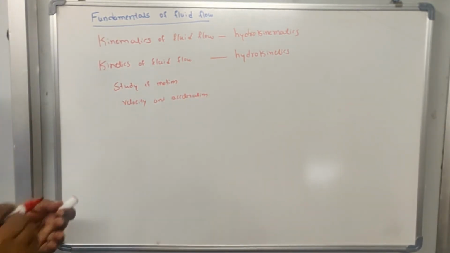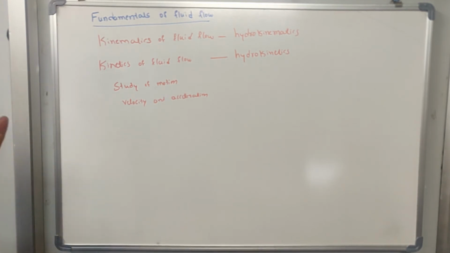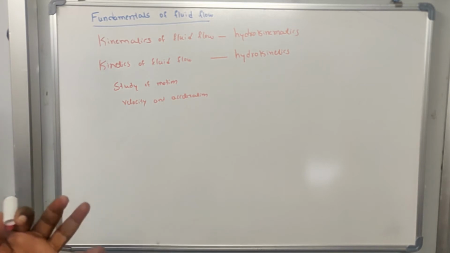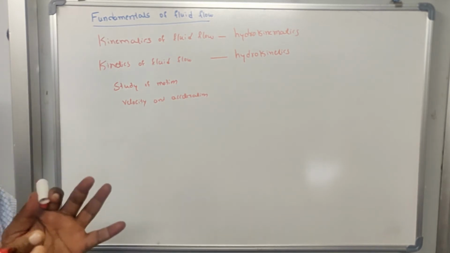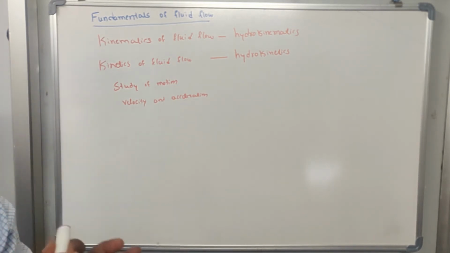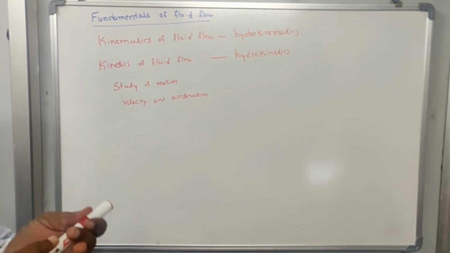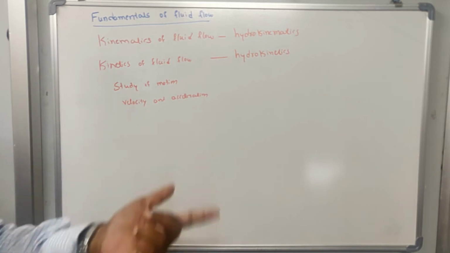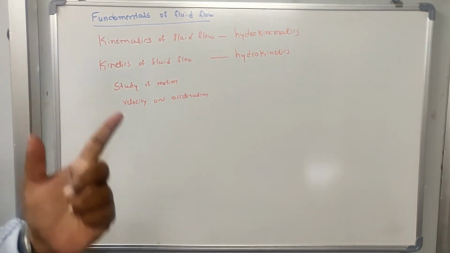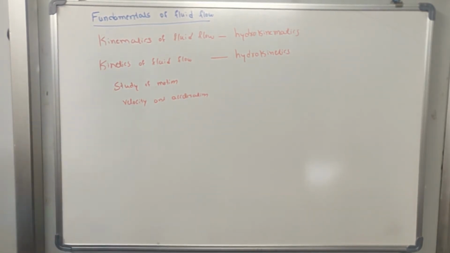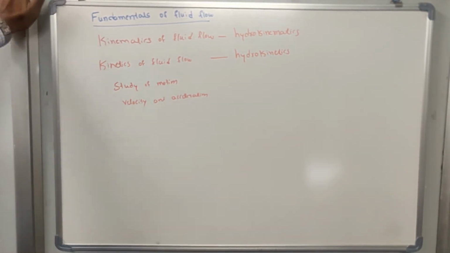Okay. So the study of geometry of solid, without considering the external force which is causing the motion of the body, that is called kinematics. Okay, that is very clear.